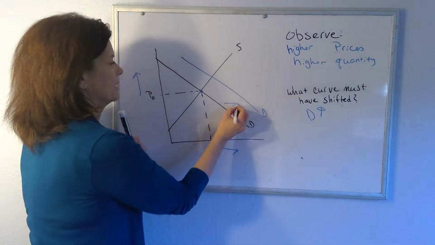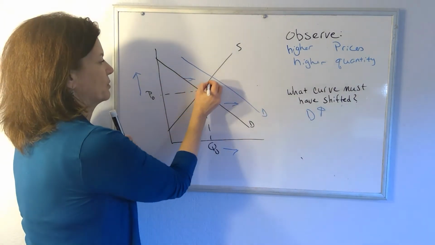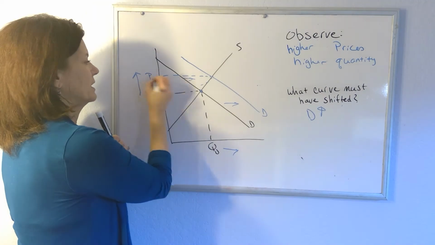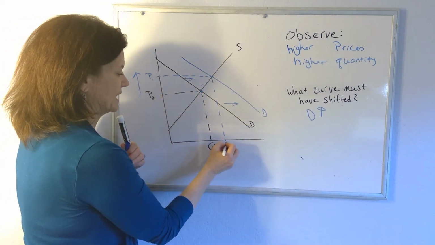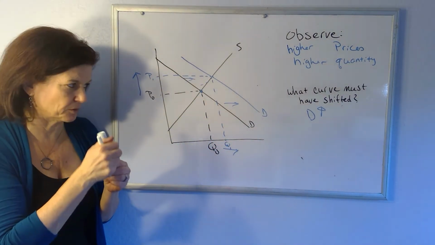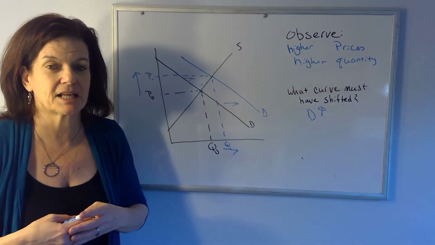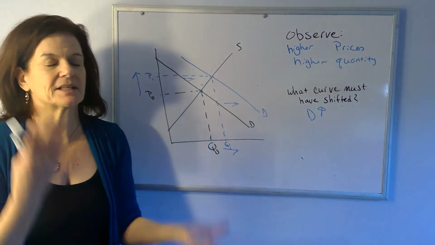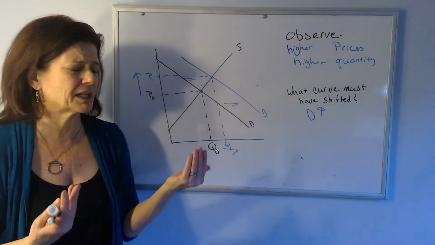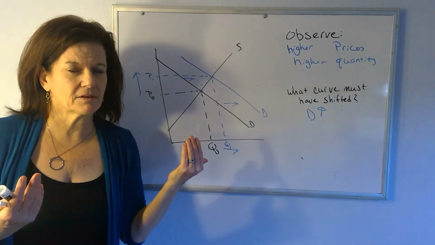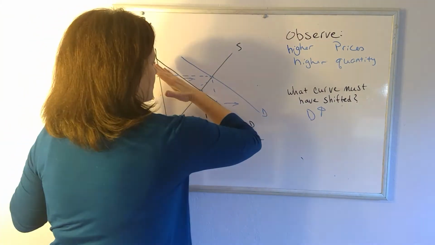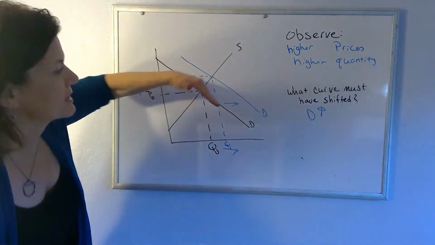An increase in demand. That drives up price, people want to buy more, and more is sold. Even though the price is higher, more is sold. Not a violation of the law of demand because all else is not constant, right? The law of demand says price and quantity demanded are inversely related, holding all else constant. That gives us a downward sloping demand curve. In this case, all else is not constant.